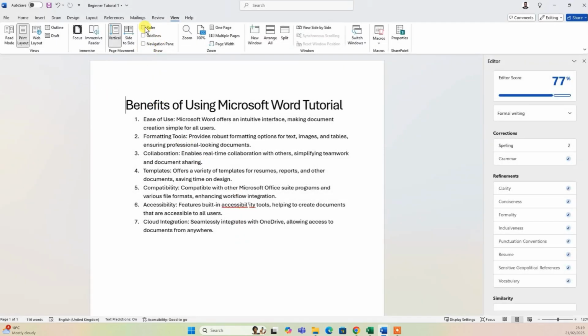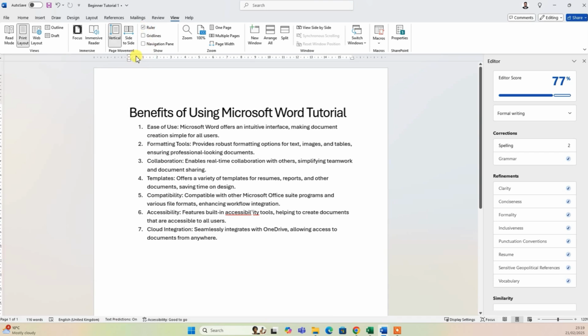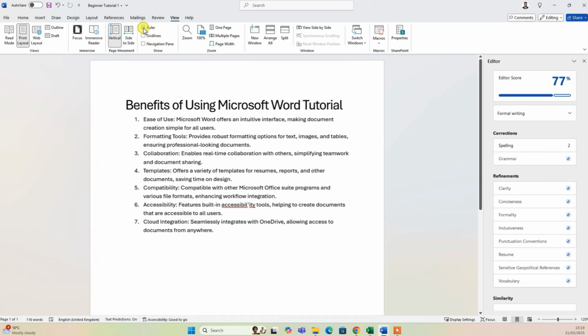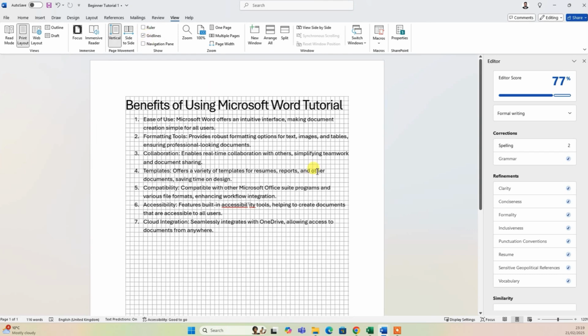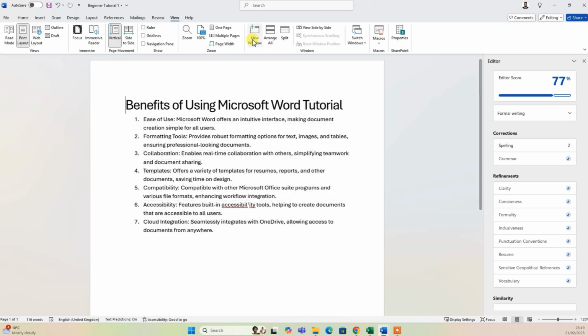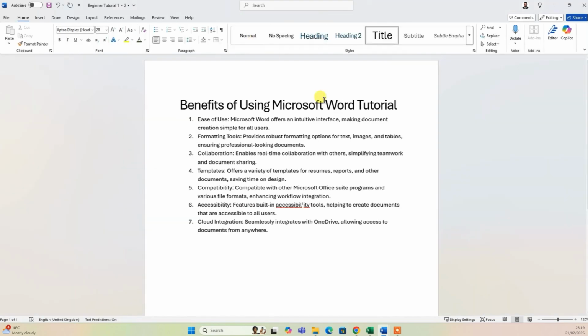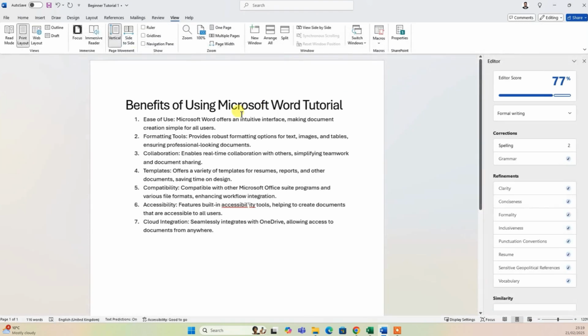Some of the other options are ruler option. If I click this one, it shows you the ruler at the top. Uncheck this one, grid lines. It will show the grid lines on your document. And new window will open another Word document which will contain the similar text. For example, if I click this one, you can see it opens another document and that has the same text. I close this one, go back to the original one.